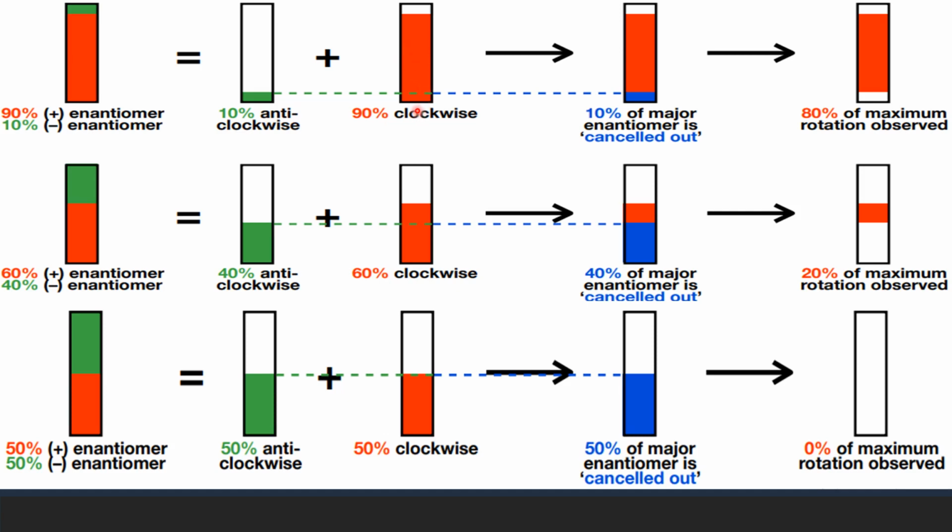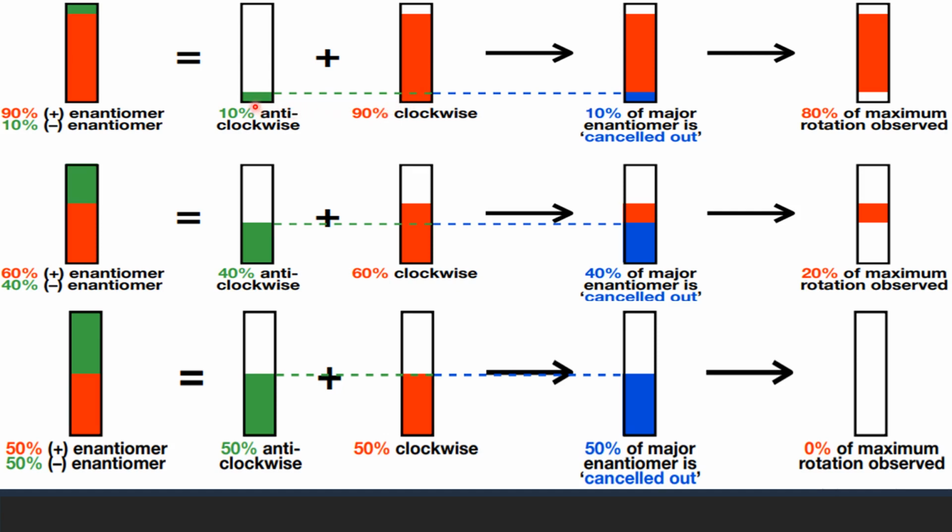So 10% of this clockwise rotation is used for nullifying the rotation by levorotatory isomer. So the rotation by levorotatory isomer here is cancelled by the rotation by 10% of the dextrorotatory isomer.